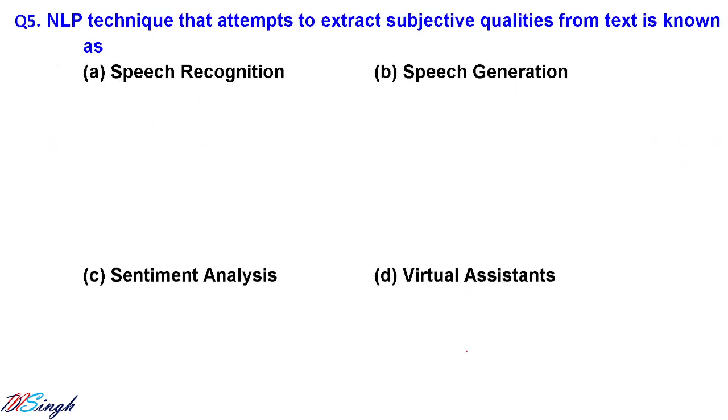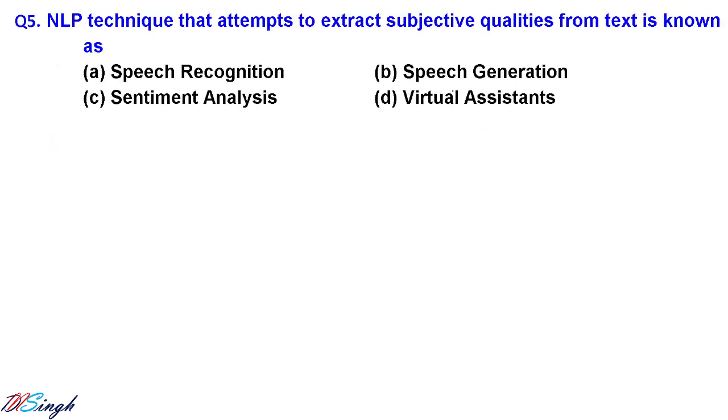Let us go for question number 5. The NLP technique that attempts to extract subjective qualities from the text is known as? Subjective qualities are those qualities which are not outrightly written in the words. That comes under sentiment analysis.